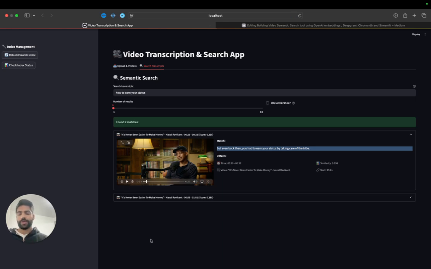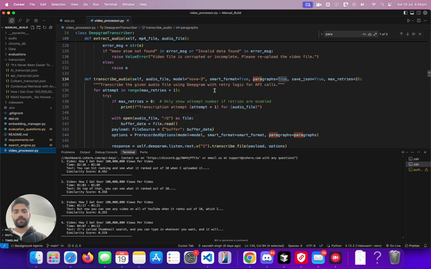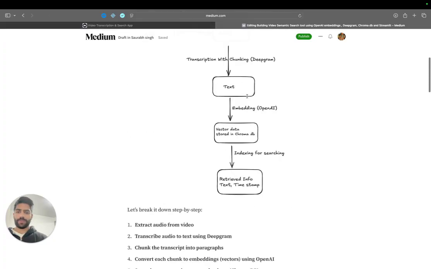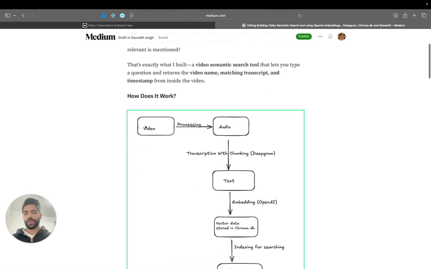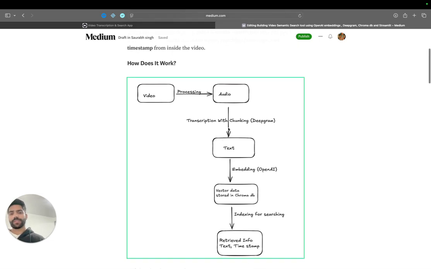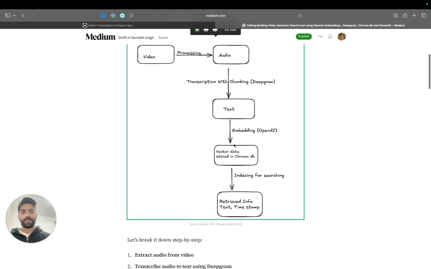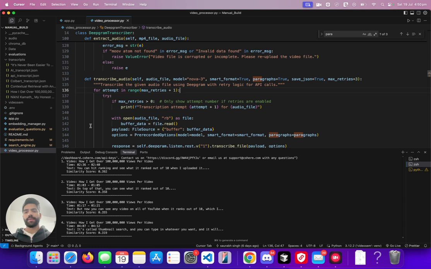So how does it exactly do that? It uses something called RAG under the hood. It starts with processing, maybe I can show you this image. So it starts with processing the video into the audio, into an MP3 file, and it transcribes that MP3 file using Deepgram. And then it uses the transcribed text and embeds it using an OpenAI model. And then it stores that data into ChromaDB, and then it uses indexing for searching. So let's understand that in detail.